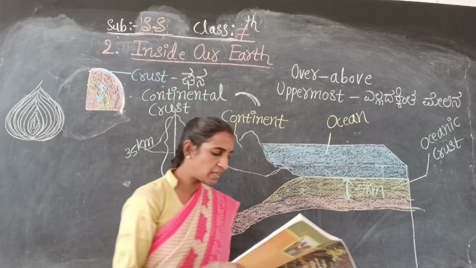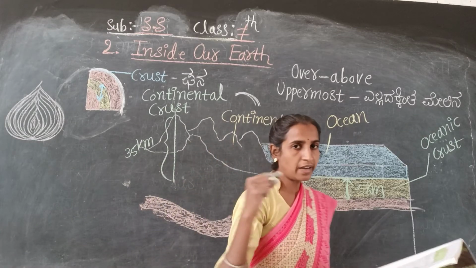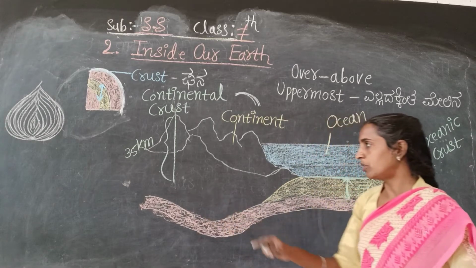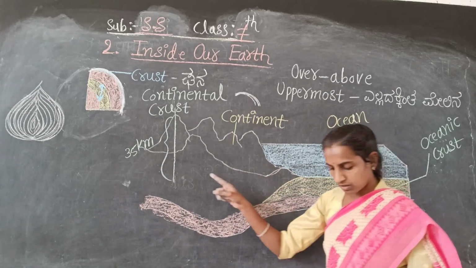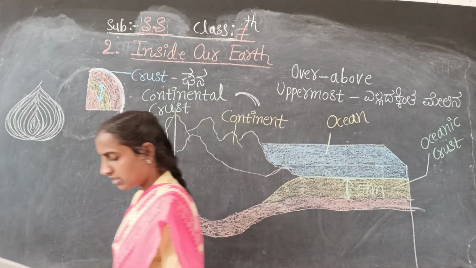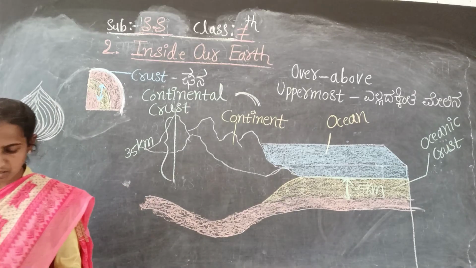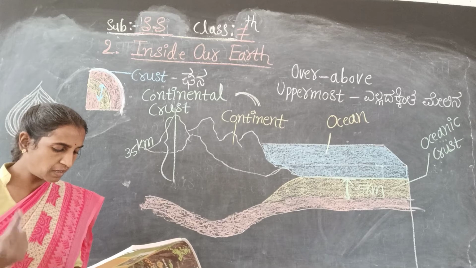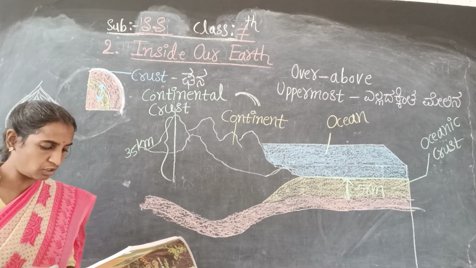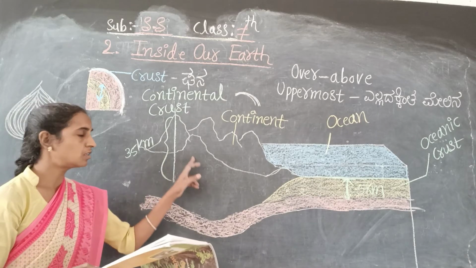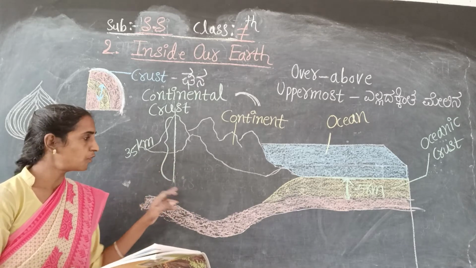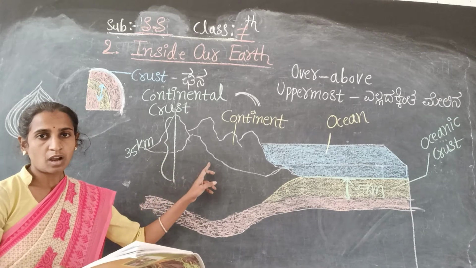Constituents of the continental mass are silica and alumina. So here it is given that silica and alumina are the minerals. Constituent means basic. The constituents of the continental mass are silica and alumina. The continental mass consists of silica and alumina.